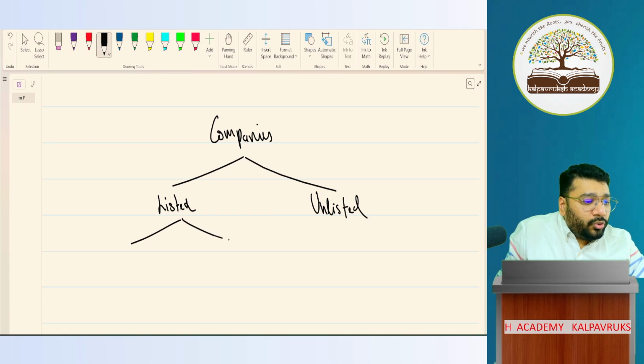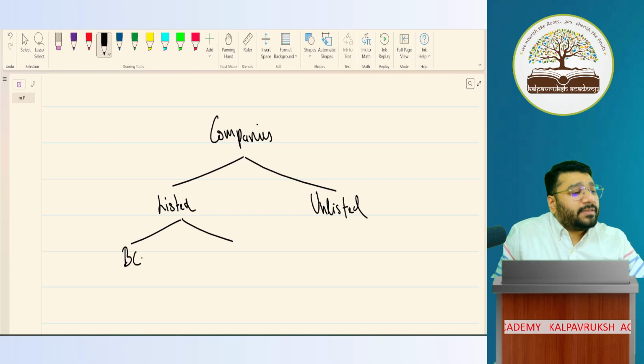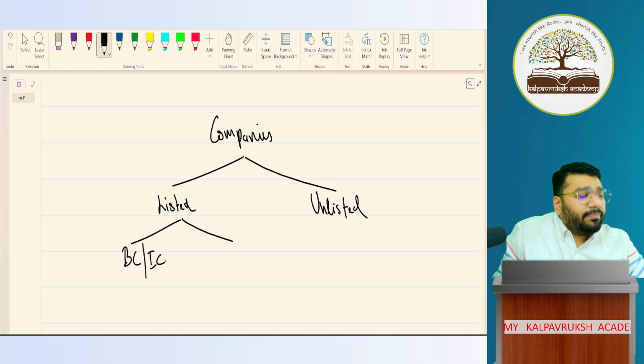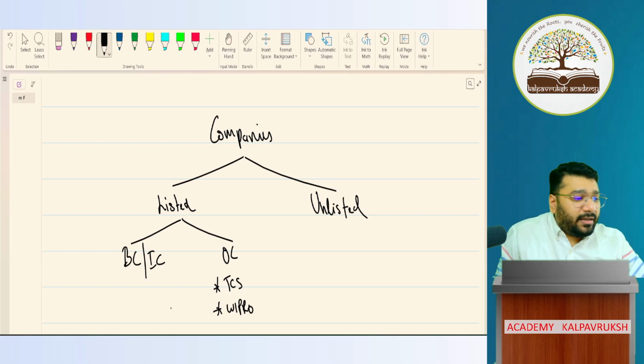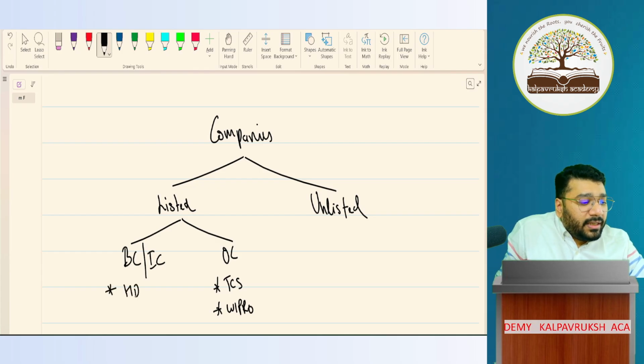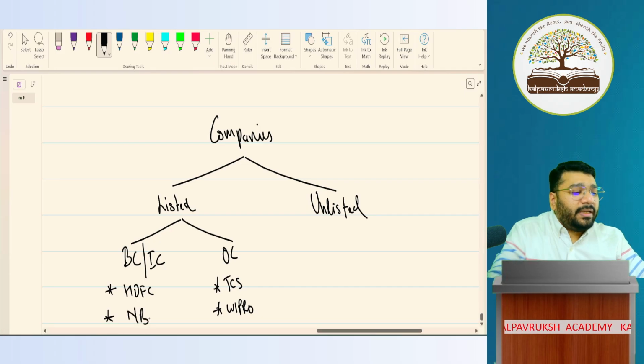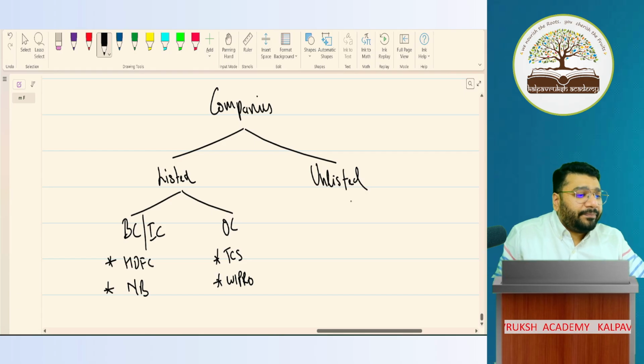In listed, we have two types: banking company listed or insurance company listed. Second is other company. Examples of other companies are TCS, Wipro, Reliance, etc. Here it is HDFC Bank, Niva Bupa, insurance company. Okay, not okay? LIC, fine.